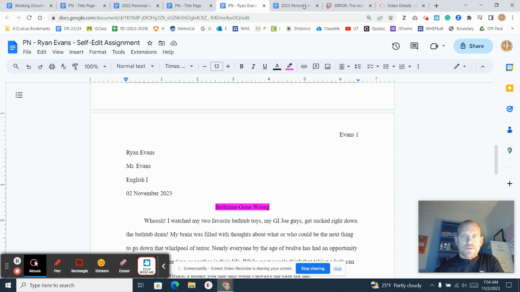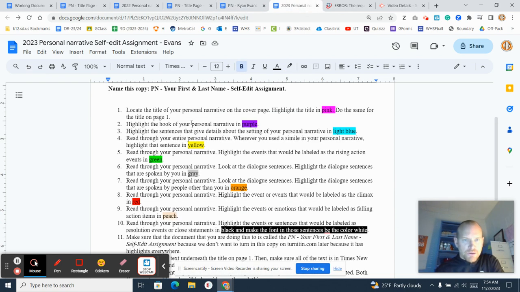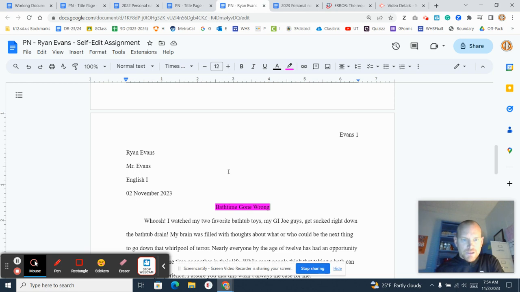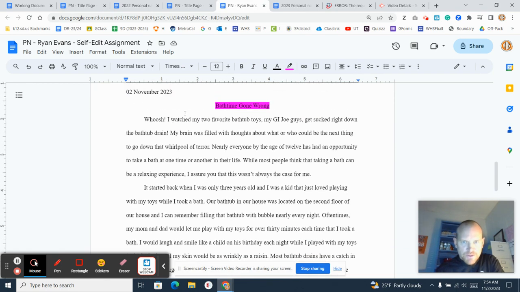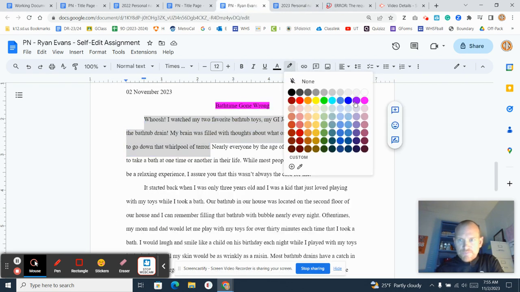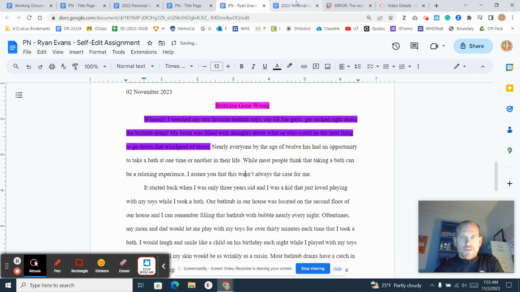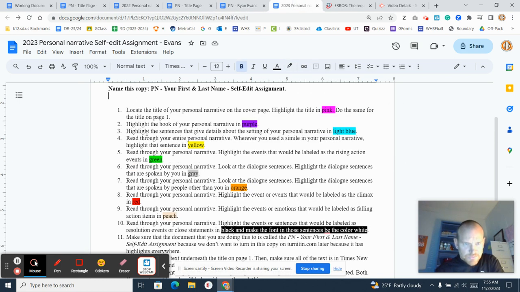there it is. Okay? Now, highlight the hook of your personal narrative in purple. So I get on here, whoosh, I watch my 2 favorite bathtub toys, my G.I. Joe guys, get sucked right down the bathtub drain. My brain was filled with thoughts about what or who could be the next thing to go down that whirlpool of terror. All right, that would be my hook, and I needed to highlight that in purple. Easy enough. Purple.